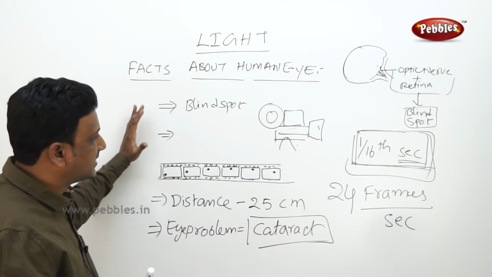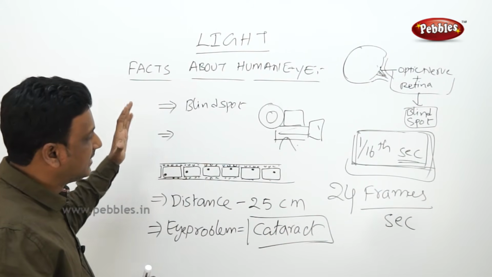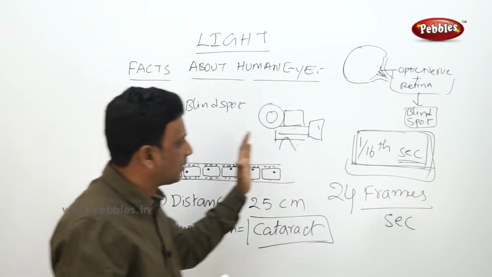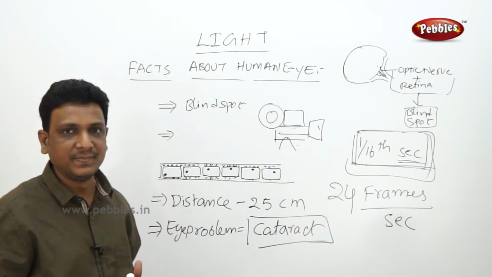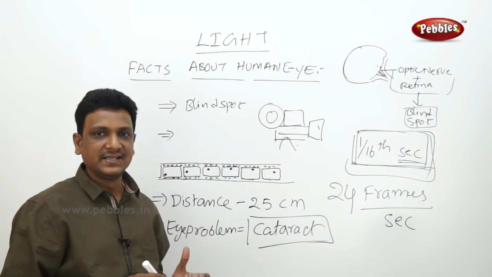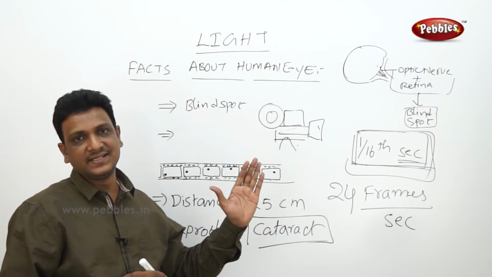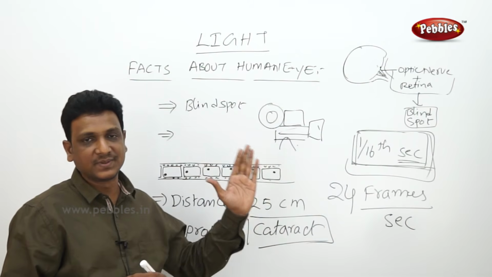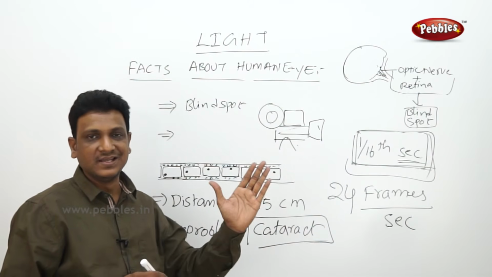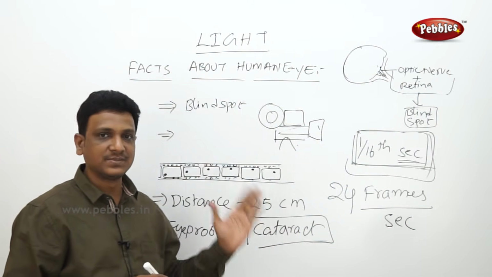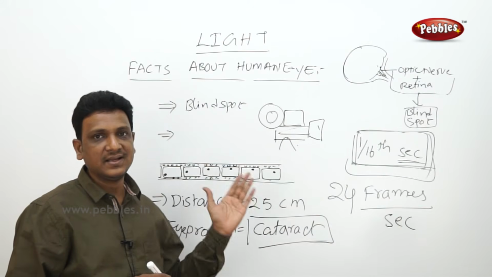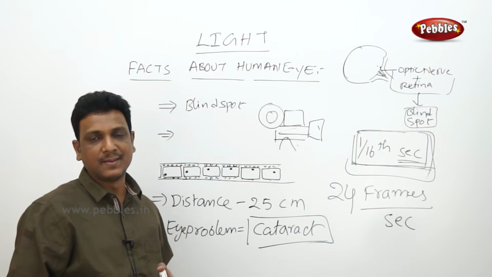The eye is able to see the still images of a moving picture at a speed of 1/16th of a second. That means if our eye sees more than 16 images per second, then it feels it is moving. If it sees fewer than 16 images per second, it feels like they are still images. So that is the capability.